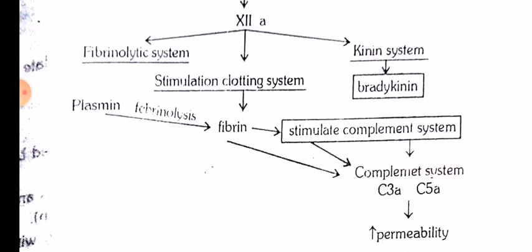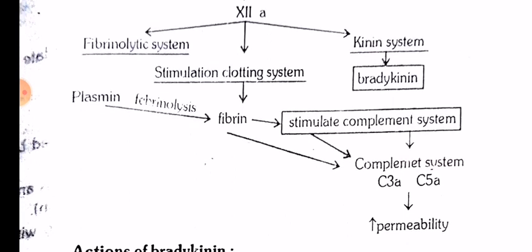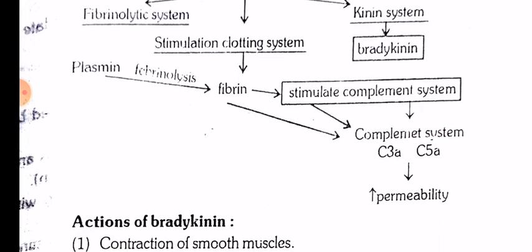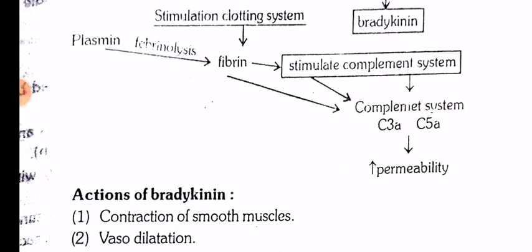The fibrinolytic system, which is 12A, stimulates the clotting system, wherein the plasma through fibrinolysis produces fibrin, which stimulates the complement system. Directly on the complement system it acts to produce C3A and C5A, which further increase the permeability.